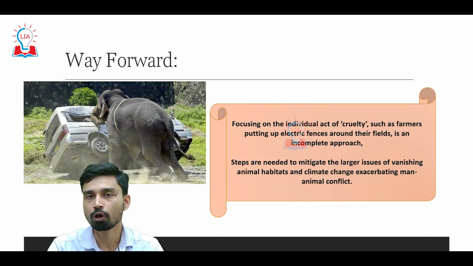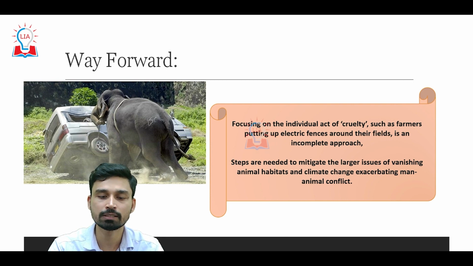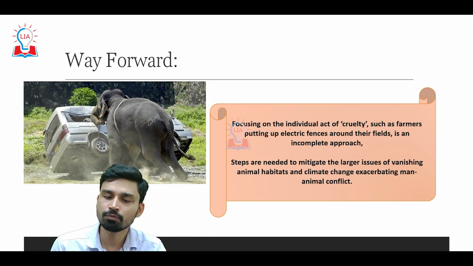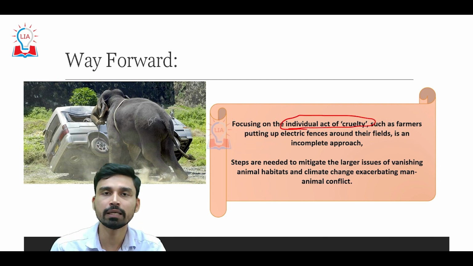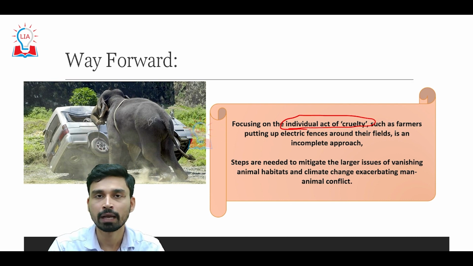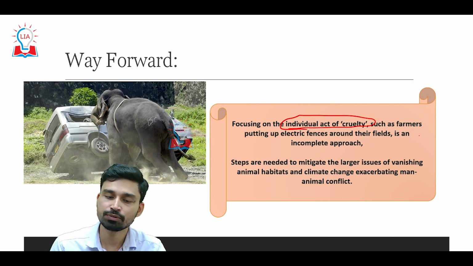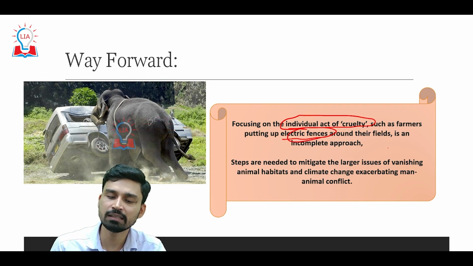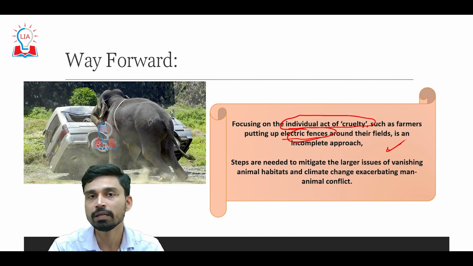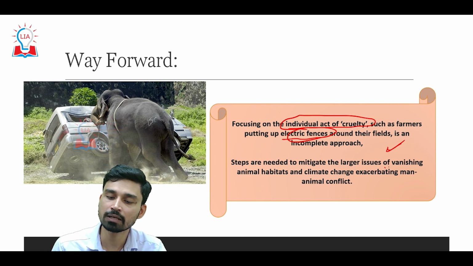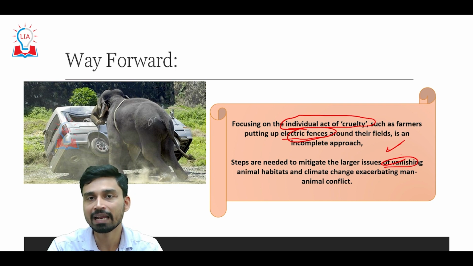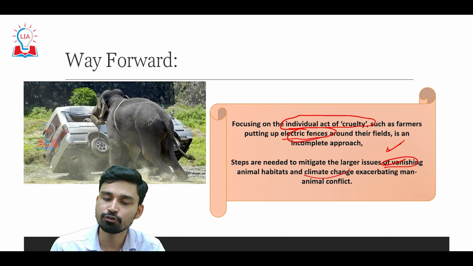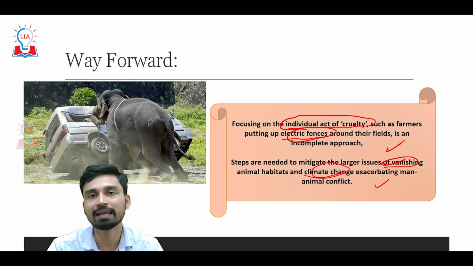So what can be the way forward? The reason we have conflict between man and animals is that rather than focusing on the individual act of cruelty, we have to take a wider view. We can understand this from examples such as farmers who put up electrical fences around the field. If we try to imprison them or fine them, this will be an incomplete approach. Rather, we should take steps which can mitigate the larger issues of vanishing animal habitats and also climate change that is exacerbating the man-animal conflict.